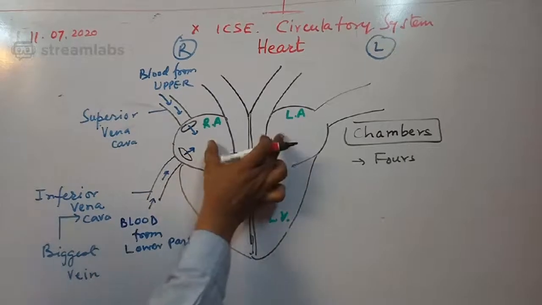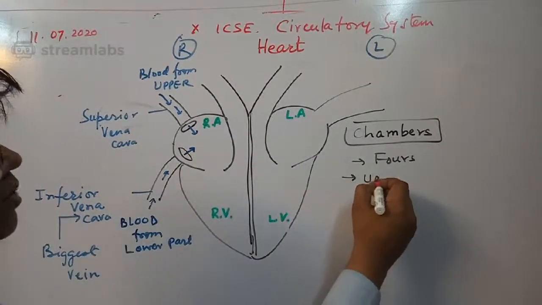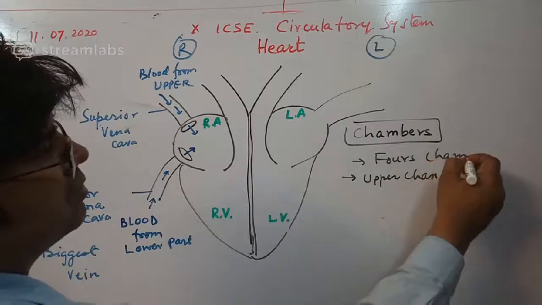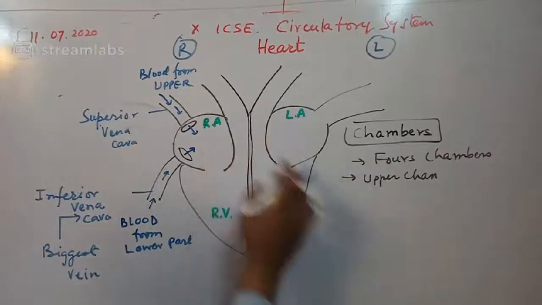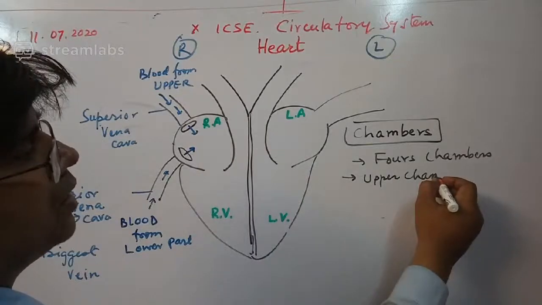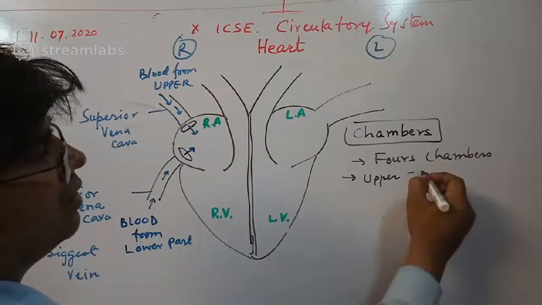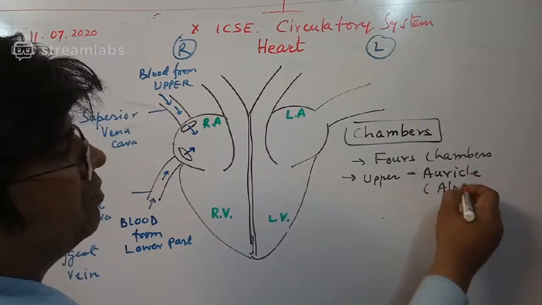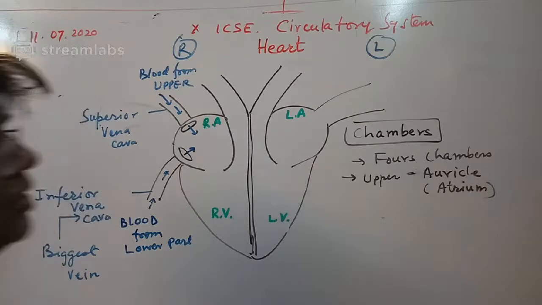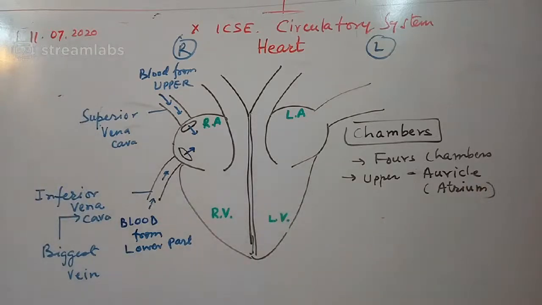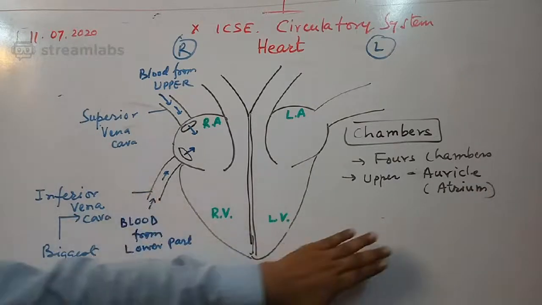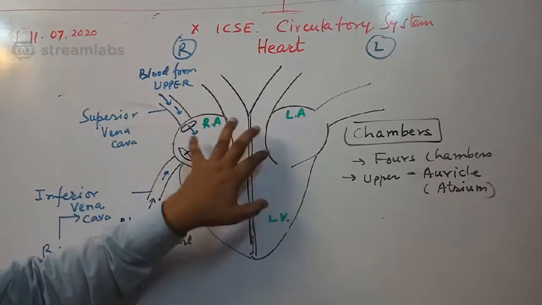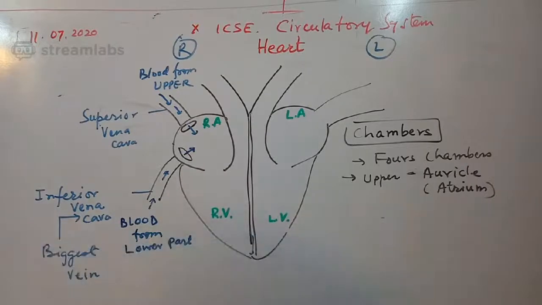The upper two chambers are called auricle, also called atrium. Please keep this: atrium means upper compartment. Therefore, the upper chambers are called atrium.